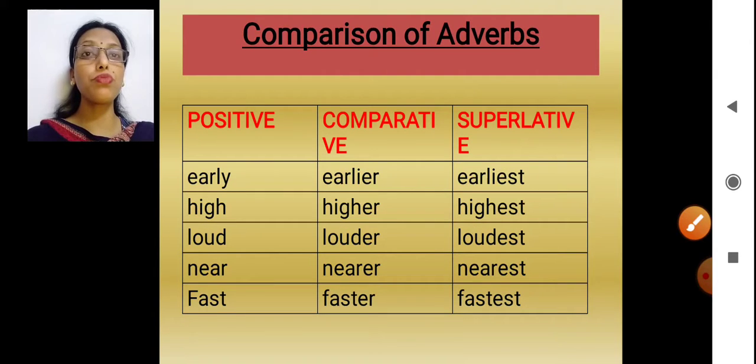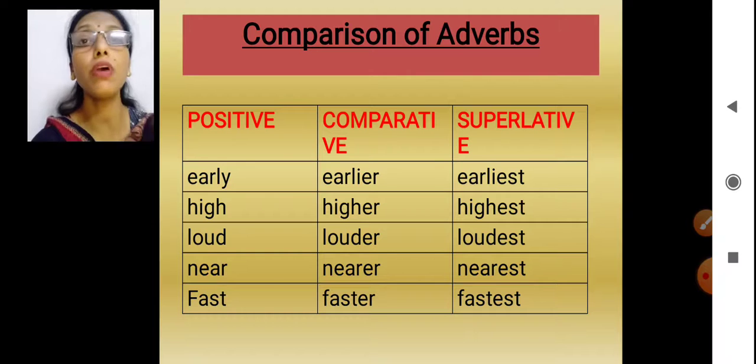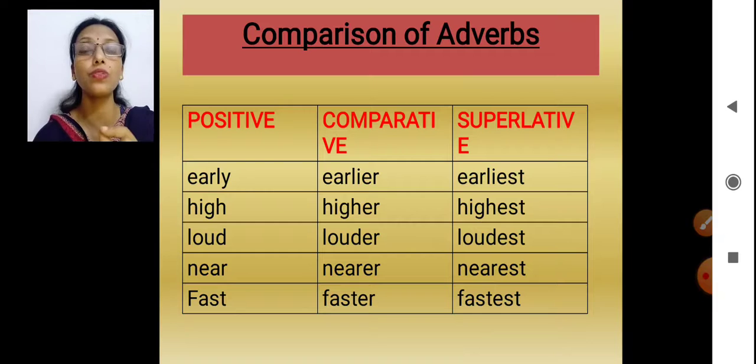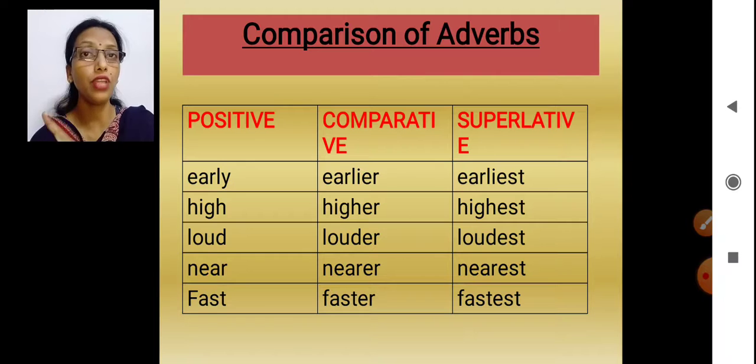Comparison of adverbs. Now listen here children, we have to take this very nicely, attentively. When I'm talking about just one syllable, what is a syllable? When one vowel sound is coming, then it's one syllable. If in the whole word two vowel sounds are coming, then it is two syllables. Three vowel sounds, three syllables. Alright? Listen now. If I say early, what is the only one sound?